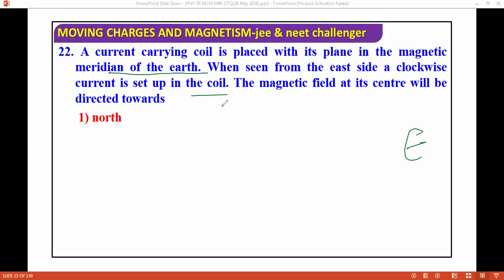So the question is talking about the direction of the magnetic field at the center. Does it come from north, south, west or east? It will be directed towards west. Okay, so next question we are moving ahead.